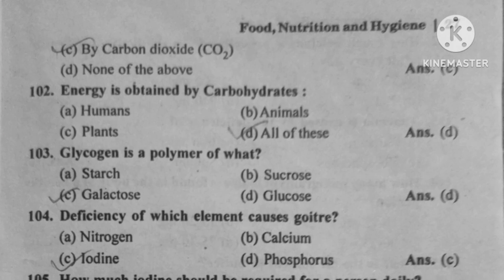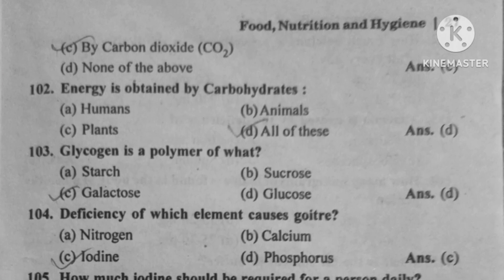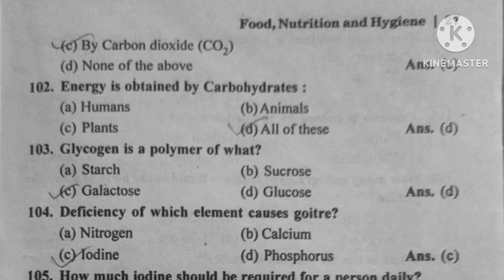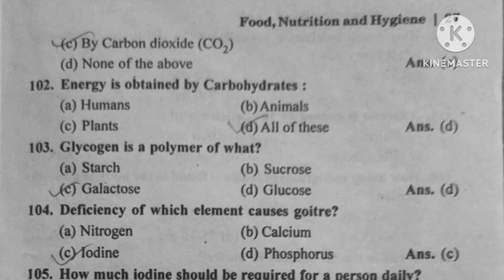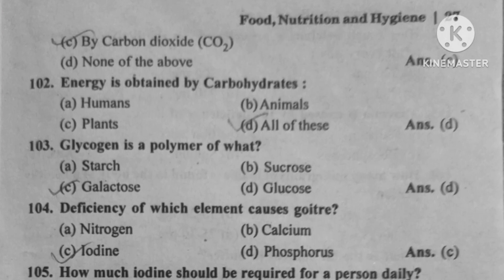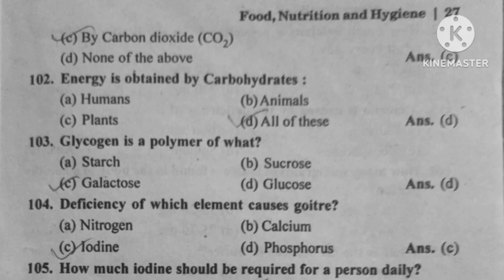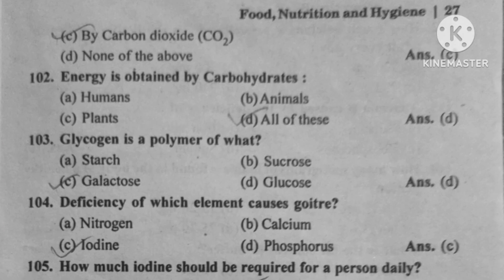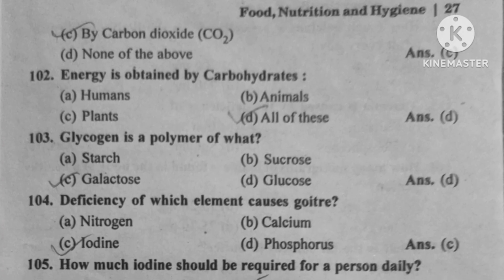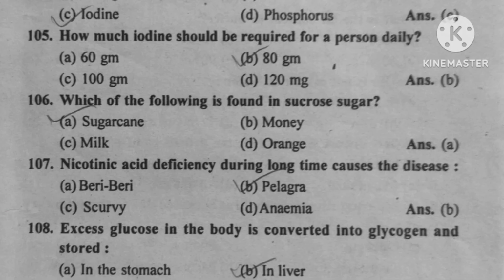Question number 102. The energy is obtained by the carbohydrate. Option D, all of these. Question number 103. Glycogen is a polymer of what? Option C, galactose. Question number 104. Deficiency of which element causes goiter? Option C, iodine. Question number 105. How much iodine is required for a person daily? Option B, 80 gram.